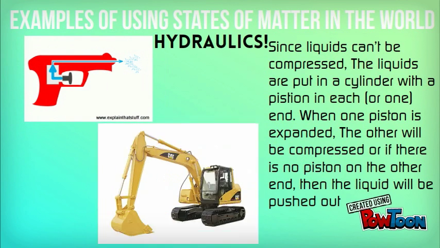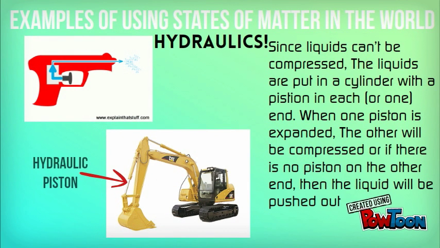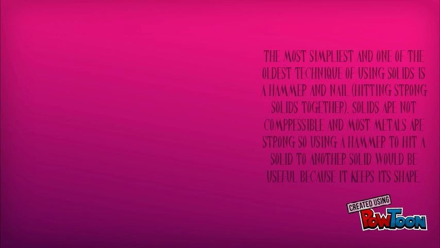Since liquids can't be compressed, the liquids are put in a cylinder with a piston in each or one end. When one piston is expanded, the other will be compressed, or if there is no piston on the other end, the liquid will be pushed out.